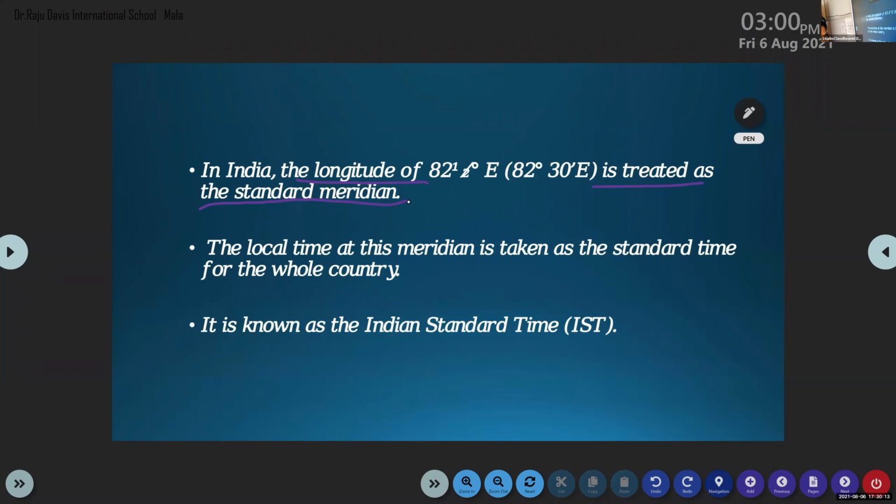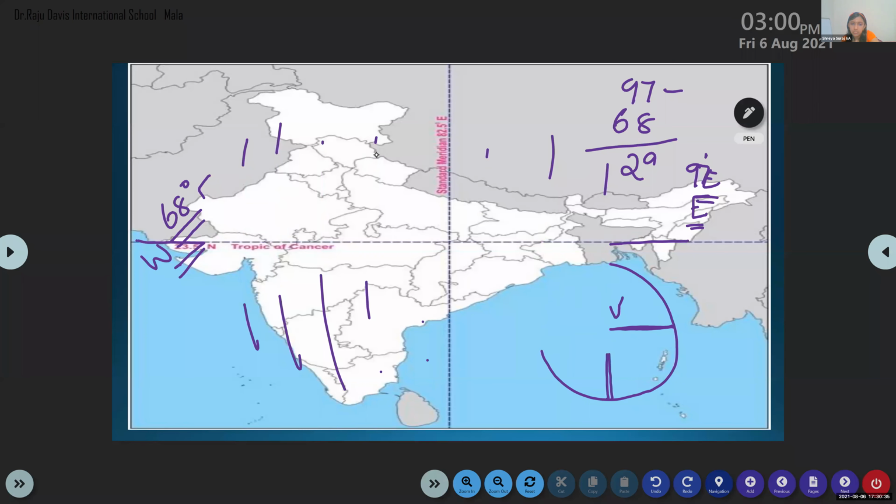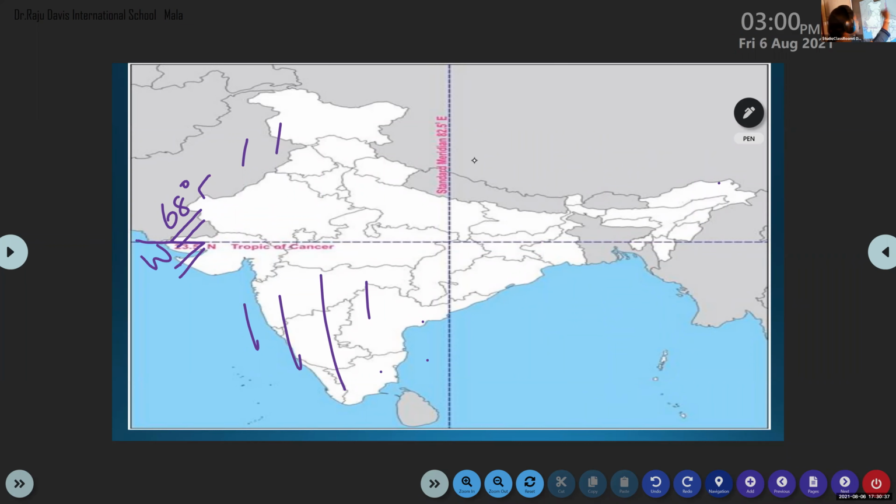The local time at this meridian is taken as the standard time for the whole country. It is known as Indian Standard Time, IST.